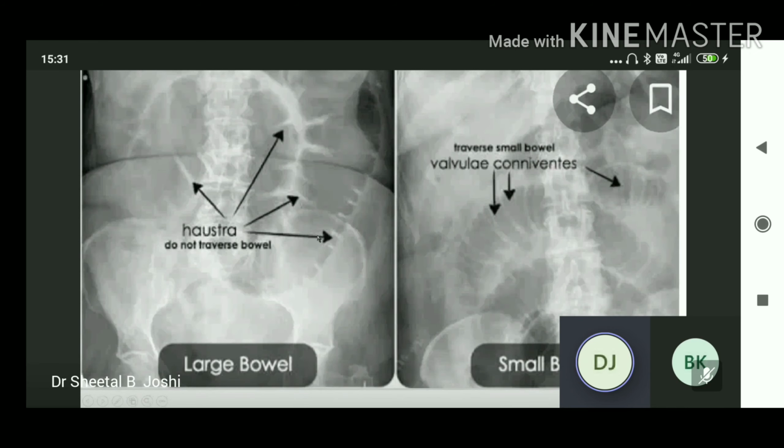See the haustrations. These haustrations do not extend wall to wall. In between them, there is no bridge. Have you heard of the name plica semilunaris? They form the bridge of soft tissue between them. Haustrations or sacculations are seen in the large bowel. And valvulae conniventes are closely placed. In case of obstruction, they appear very close and give the spring coiled appearance. These are the features of the small bowel, valvulae conniventes.